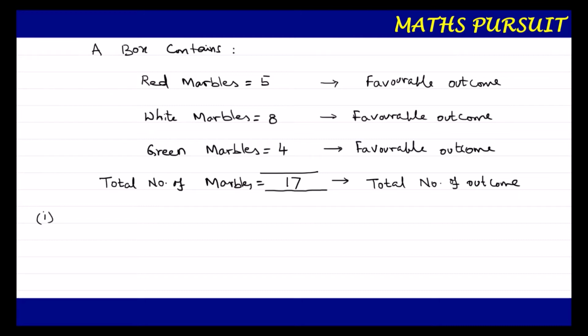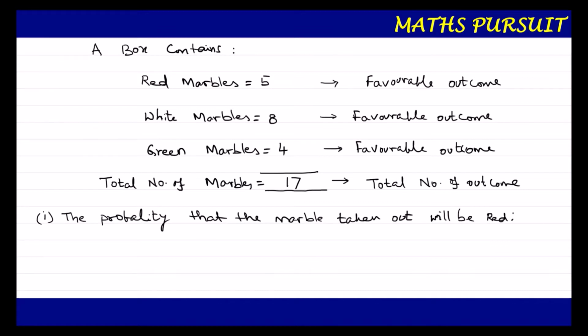The first part of the question is the probability that the marble taken out will be red. So first part is about red.